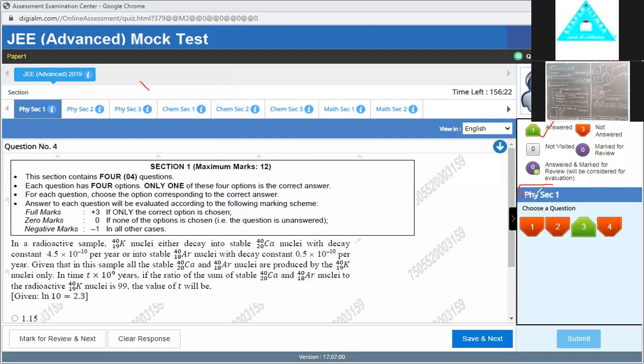This is the physics section, you watch here. This is section 1, physics. You can vary according to your choice: section 1, section 2, section 3, and gradually you move. This is the arrow through which you can move and see any other section, and then you choose according to your convenience. It's better to start from the starting.